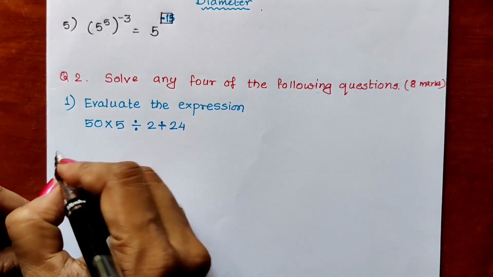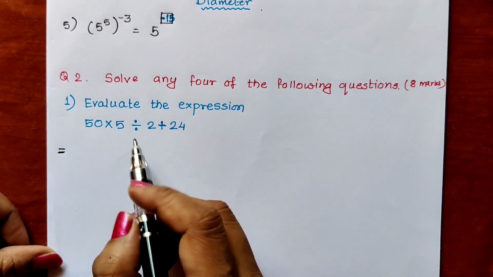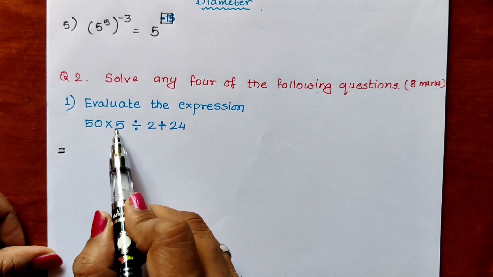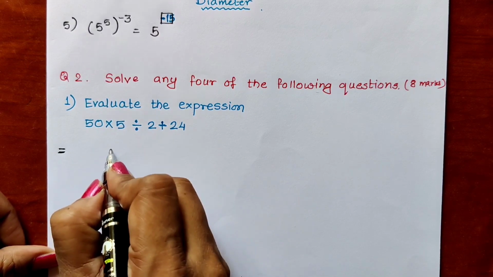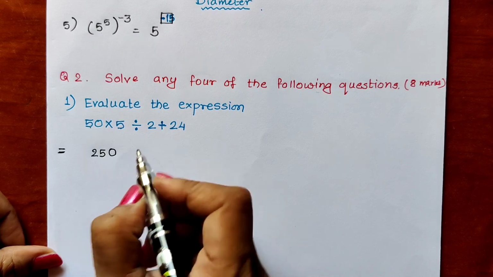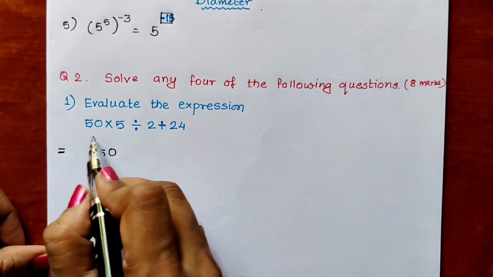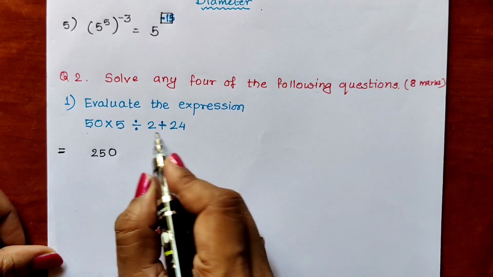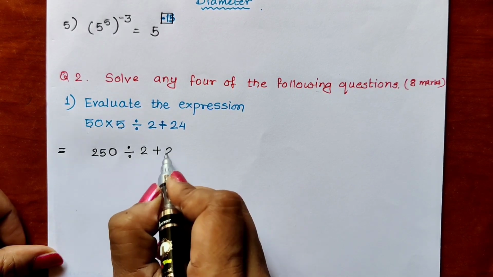Evaluate the expression. We will have to evaluate the expression. We will do the operations one by one using BODMAS. So first we will do 50 into 5. What is 50 into 5? 5 zeros are 0. 5 fives are 25. So 50 into 5 is 250. Then we write the remaining operations and numbers as they are: divide by 2 plus 24.